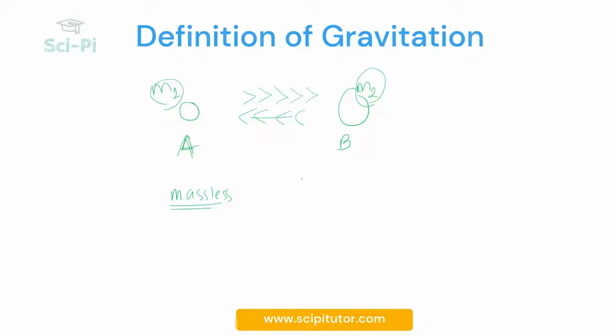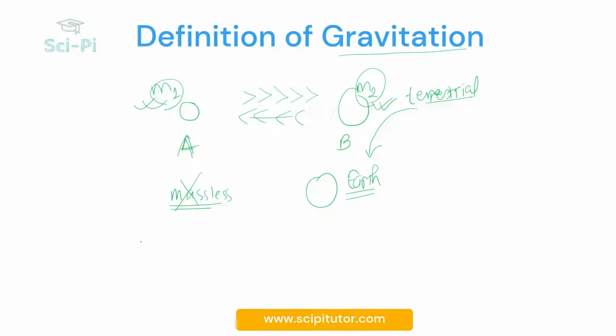Now, whenever talking about gravitation, we might limit our concepts towards Earth only. However, that's not true. This force of gravitation is applicable to all the bodies, be it terrestrial or celestial. By terrestrial, I mean the bodies that are found in the earth, and by celestial, I mean the bodies that are in the universe. Now, this gravitation is applicable for all those bodies as long as they have some masses. They should not be massless.